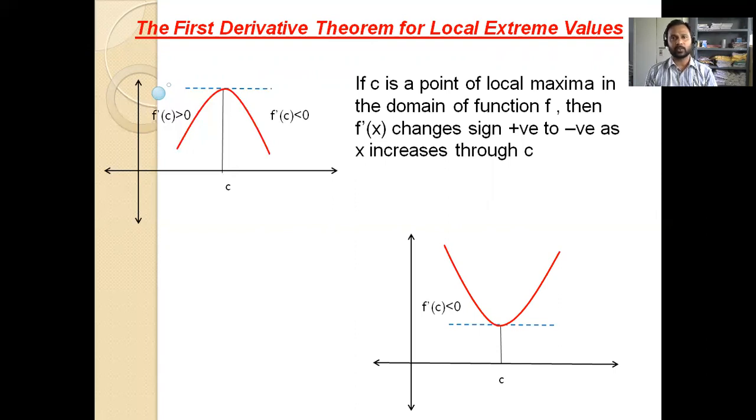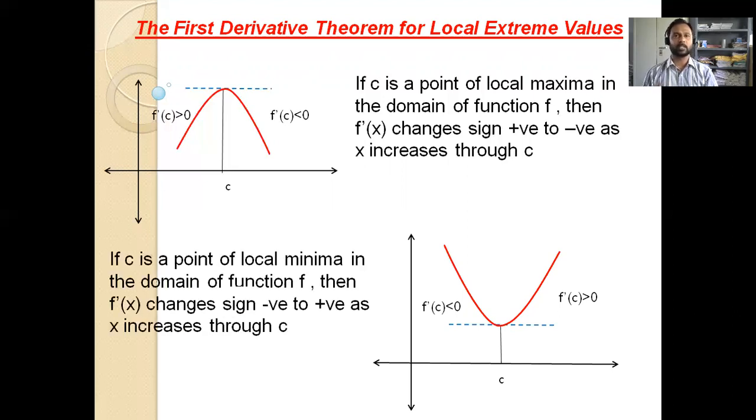To the right of C, it is increasing, therefore f dash is greater than 0. That means we can conclude that a point of local minima is that point to the left and right of which the derivative of the function changes its sign from negative to positive.